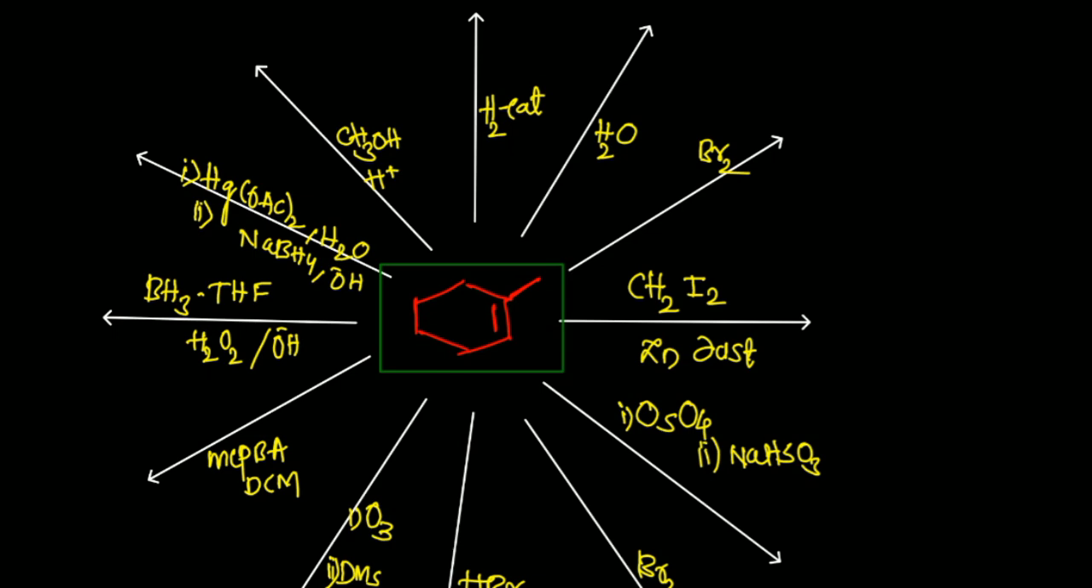Your reactant is 1-methylcyclohexene, and I want to do different reactions on it. What type of reactions are they? It totally depends upon the reagent. Okay, you know that electrophilic addition reactions occur in two steps.